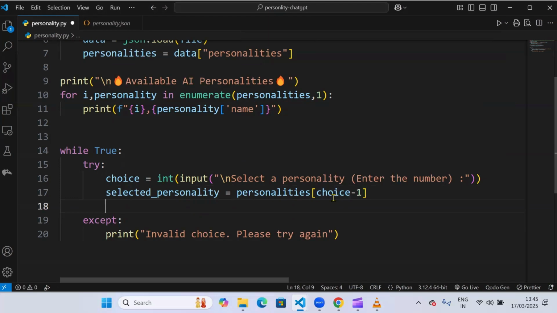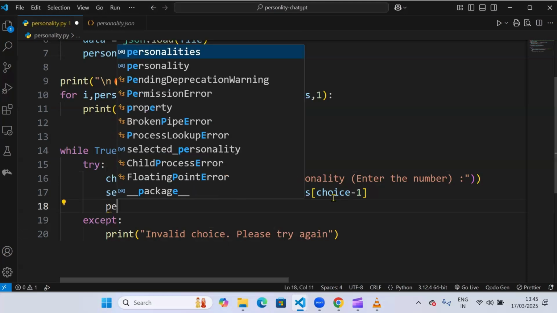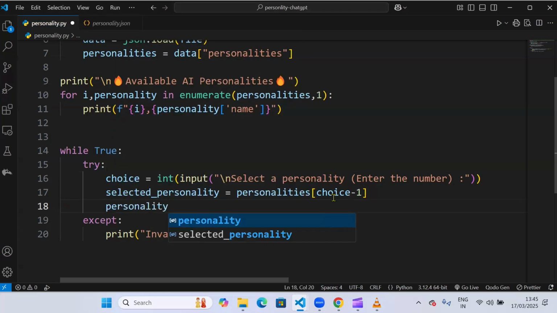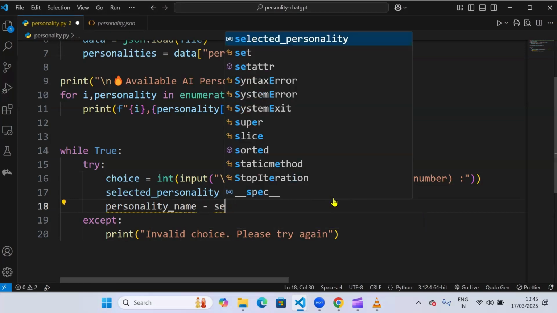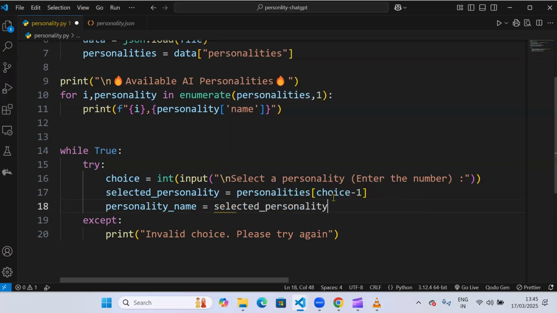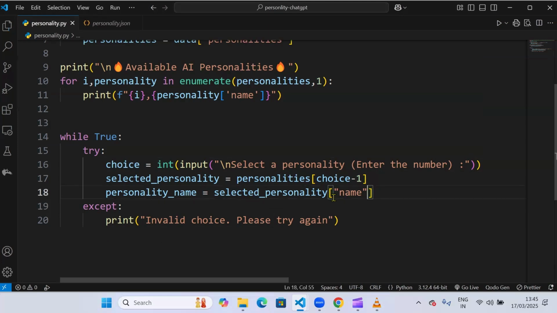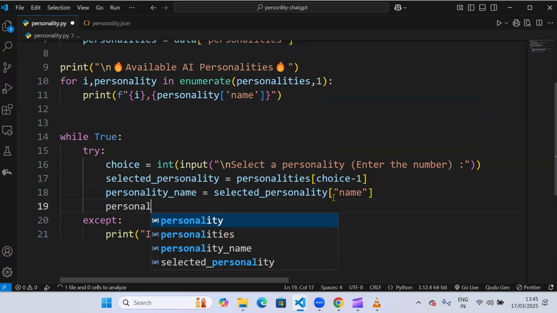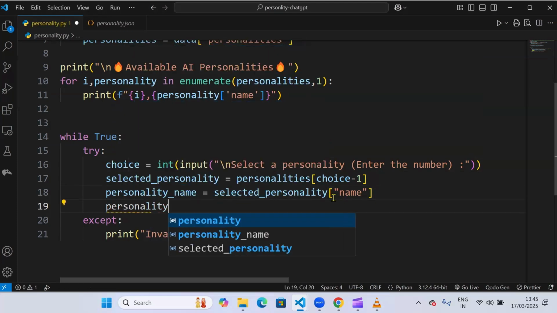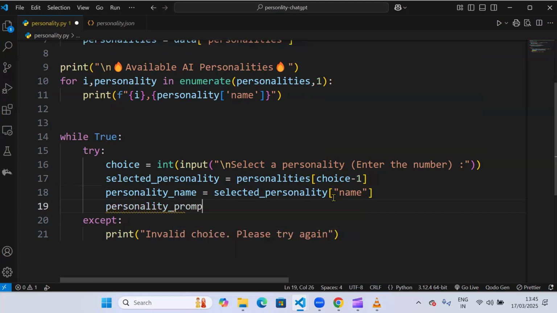After this, I'll get the prompt and name. So first I'll get the name. So personality name is selected personality name, and personality prompt will be selected personality prompt.